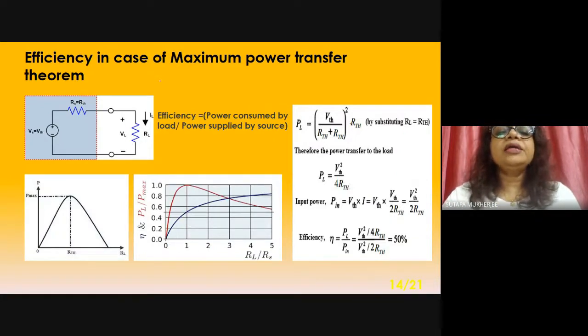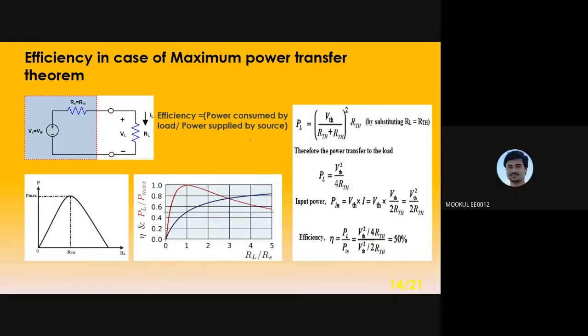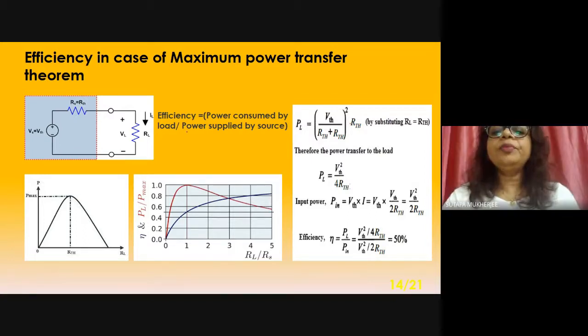Before going to the AC circuit, we have to determine the efficiency in case of maximum power transfer theorem. Efficiency, eta, equals what? Power consumed by load divided by power supplied by source. Obviously, eta means output by input. So input means power supplied by the source. Output means power consumed by load. Up to this clear? What is efficiency?